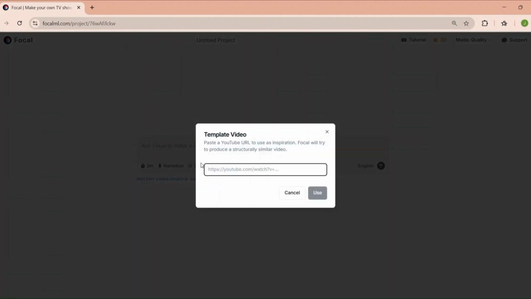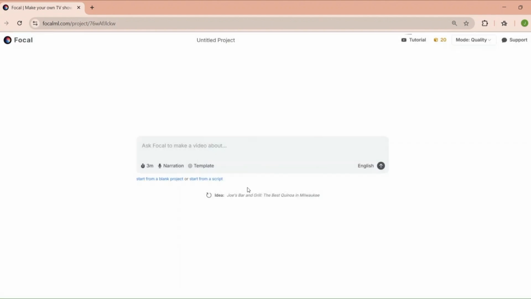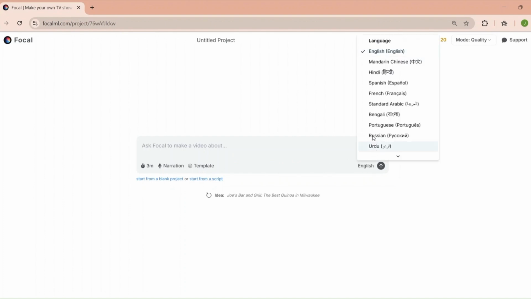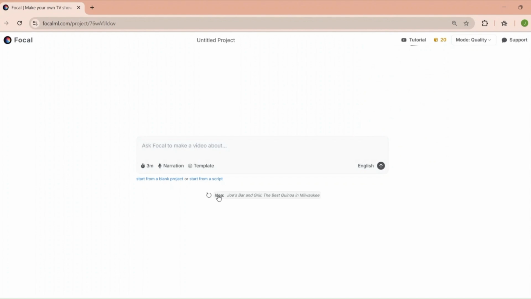Next up, video generation. This is where things get interesting. Focal ML can generate visuals based on your script. Now, let's be realistic. It's not creating photorealistic CGI just yet. But for quick mock-ups, storyboarding, or even creating animatics, it's incredibly useful. You can choose between using existing footage or creating AI-generated visuals. I'll go with AI-generated for this one to see how creative it can get.